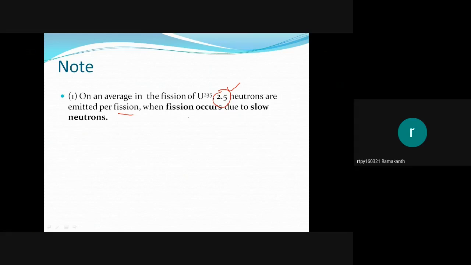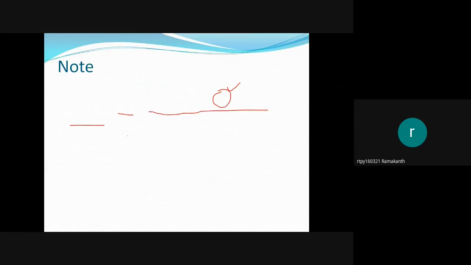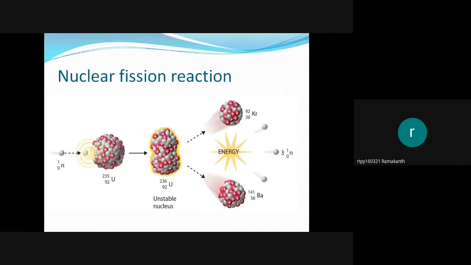Nuclear fission occurs only due to slow neutrons, that is, thermal neutrons. When a fast neutron bombards the uranium nucleus, it cannot fission, it cannot produce two fragments.